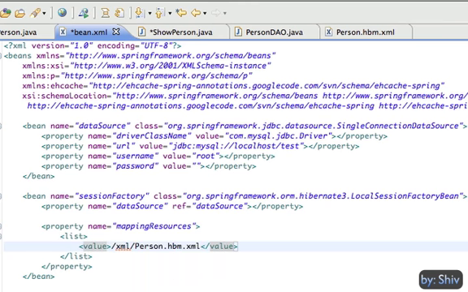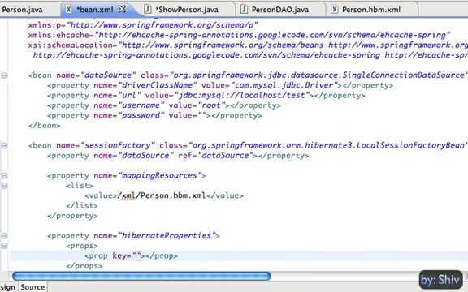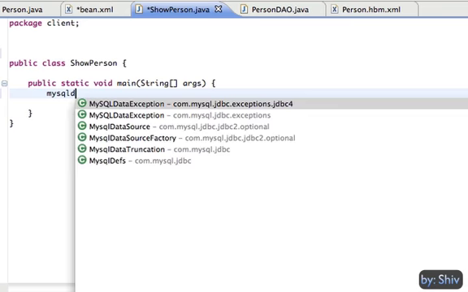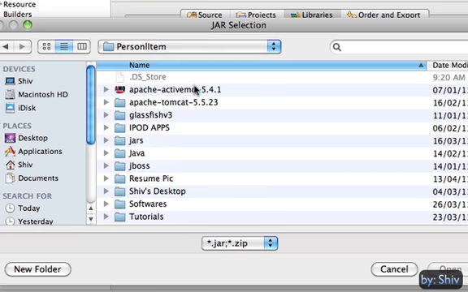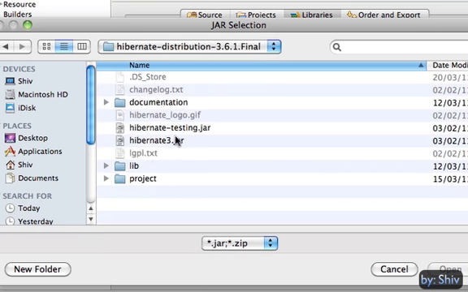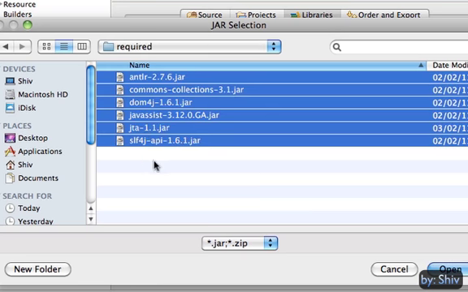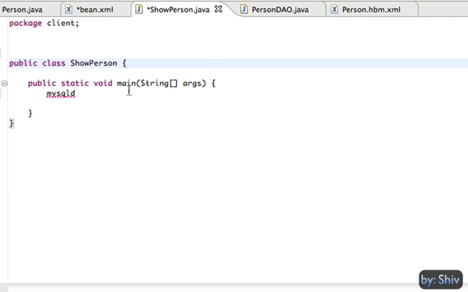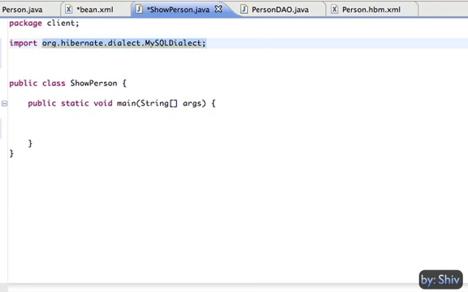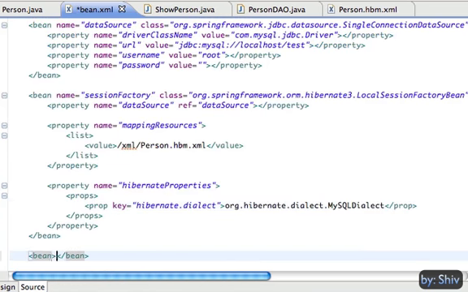We need to set some of the Hibernate specific properties like dialect, which is mandatory. In order to use the capability of the Hibernate ORM tool, we need to add the required jar files. Now we can add the MySQL dialect to the Hibernate properties. Once the session factory bean is declared, we can set the session factory to the Hibernate template.